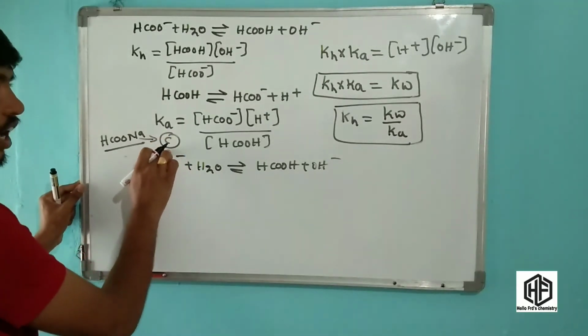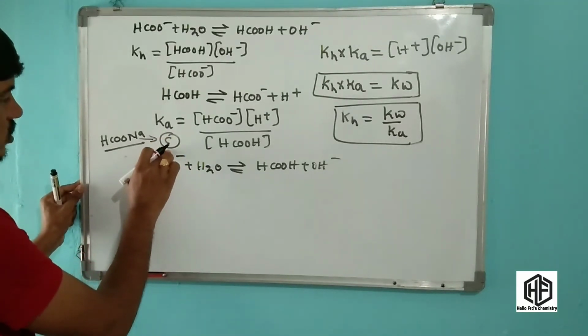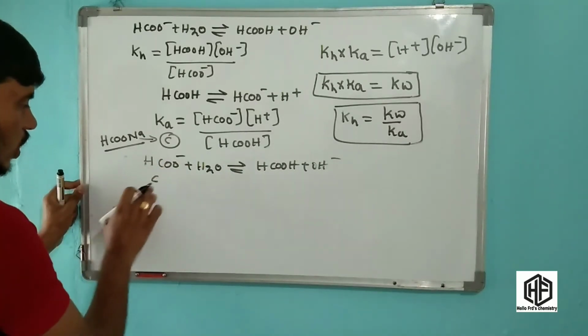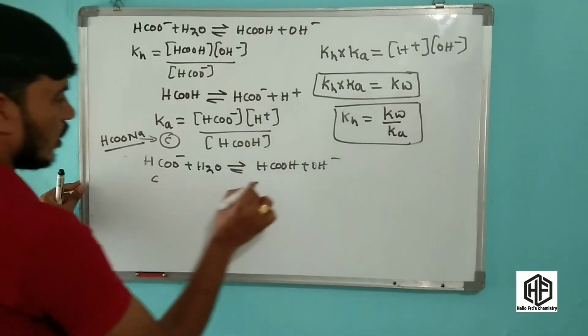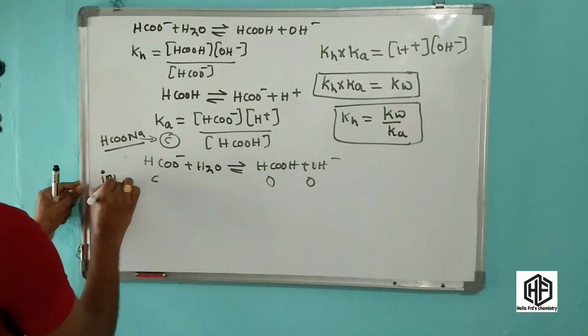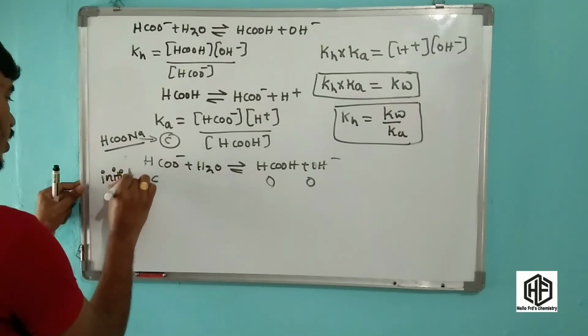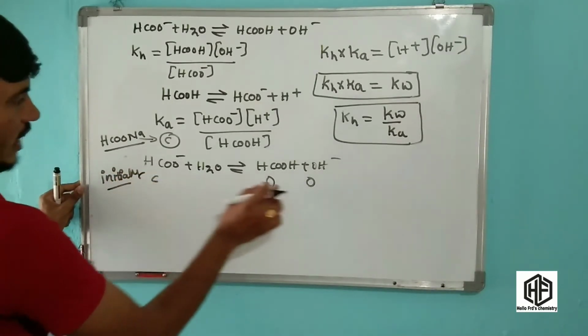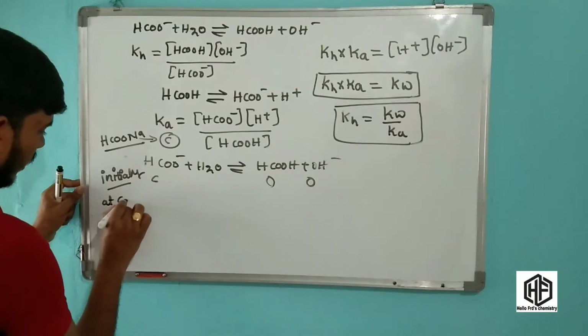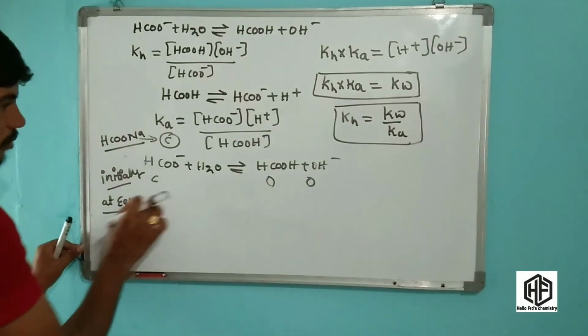Now with 100% dissociation of C, the HCOO minus concentration is C. Initially this concentration is C, and the products are 0 and 0. And at equilibrium, friends, what happened there?